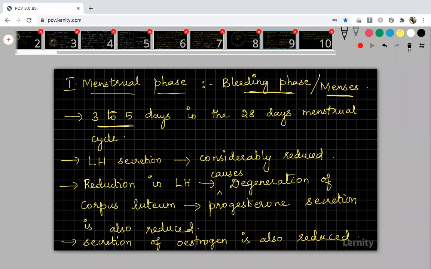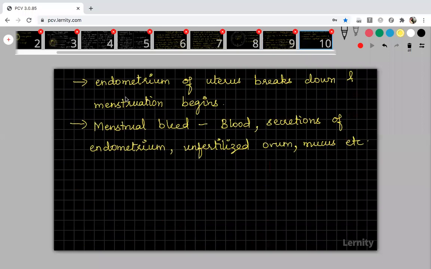I will discuss this corpus luteum later in detail. And then secretion of estrogen is also reduced. Progesterone is the one which maintains the endometrium wall. When progesterone secretion is not there, automatically the endometrium wall will break down and menstruation will begin. Finally, the menstrual bleed will start, and this will consist of blood, secretions of endometrium, unfertilized ovum, mucus, everything.